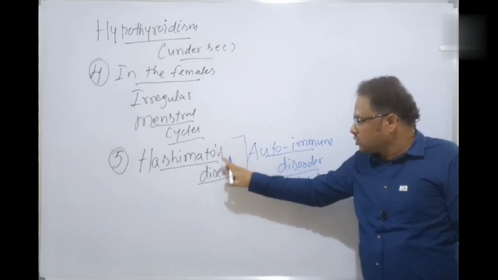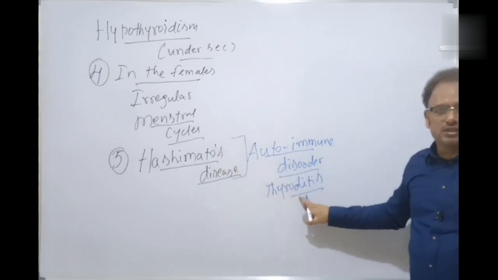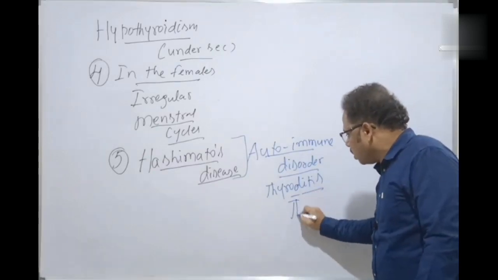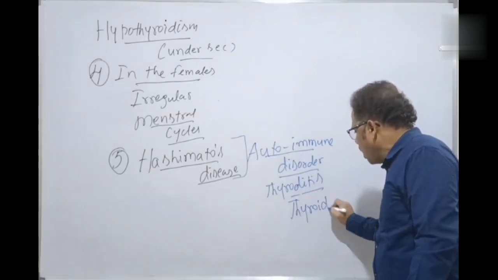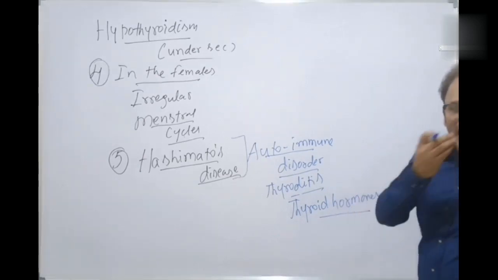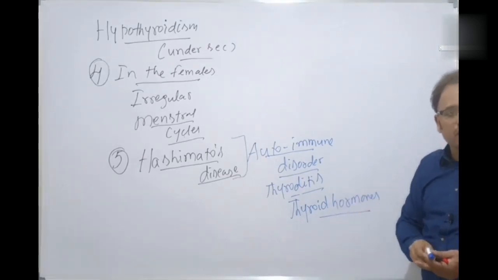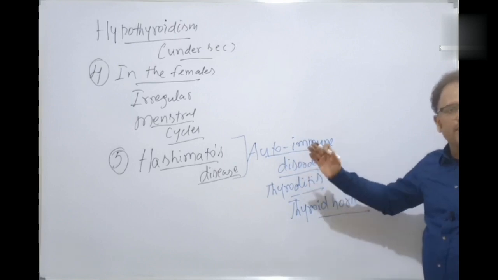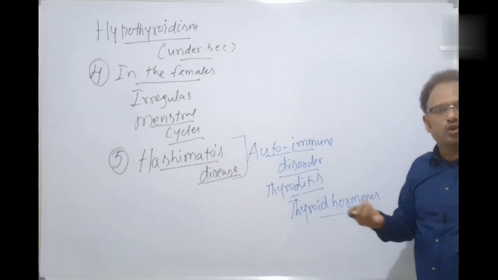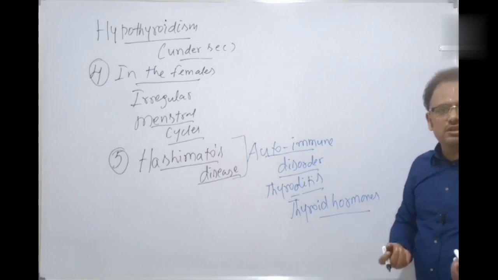Because of Hashimoto's disease, there is thyroiditis. As a result, thyroid hormones, T3 and T4, are not released properly. It's a dangerous manifestation, because these thyroid hormones are very important for various metabolic functions of the human body.